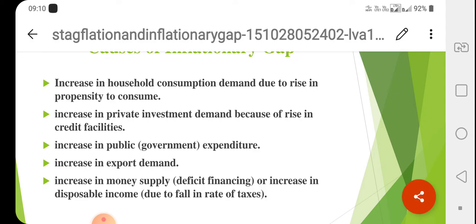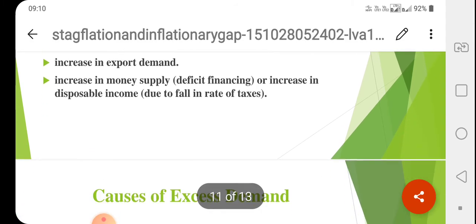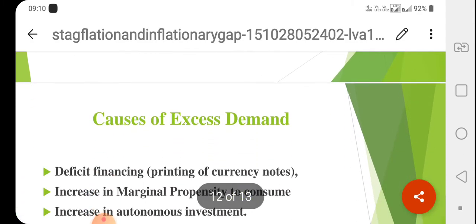Increase in public expenditure, so the public will get more money with them, so they can demand more. So aggregate demand is more than aggregate supply. Increase in export demand, increase in money supply or increase in disposable income is also increasing the propensity to consume. That is the reason why aggregate demand is increasing. So these are the reasons for inflationary gap.